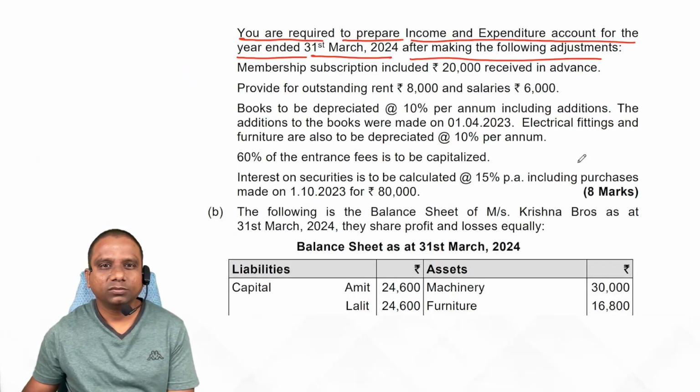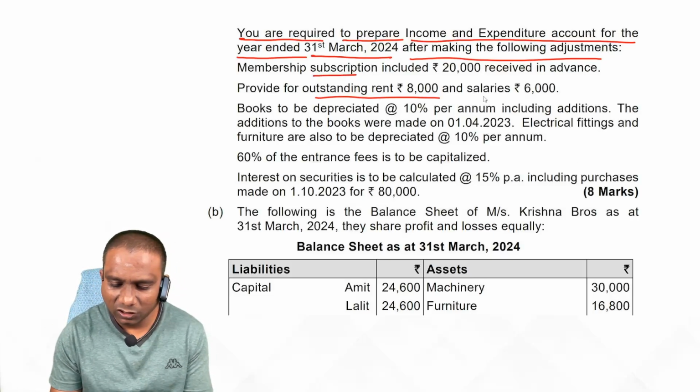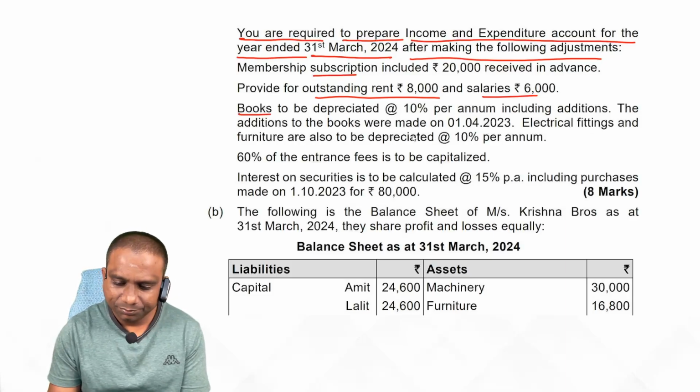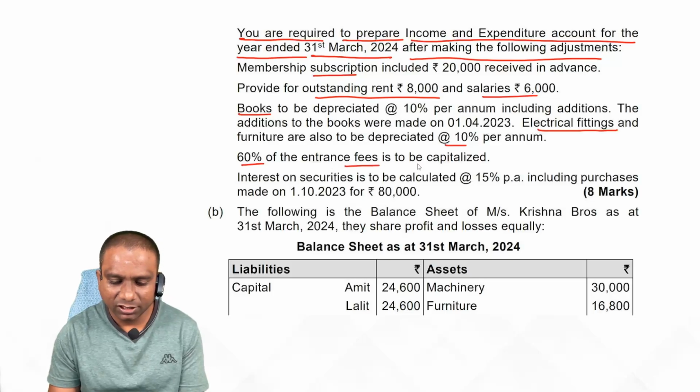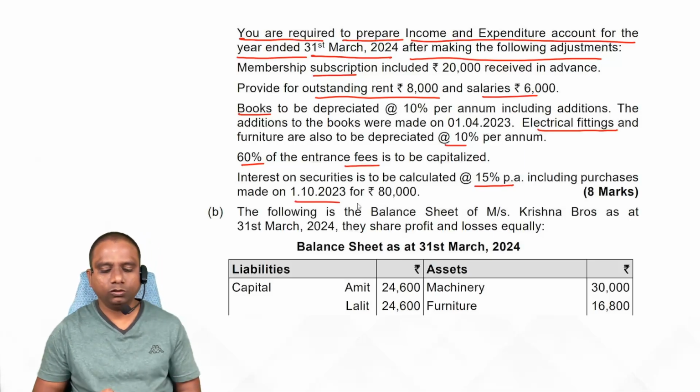Look at the adjustments. Adjustment is for what? Membership subscription, outstanding rent, outstanding salaries, books depreciation. Next, electrical fittings and furniture depreciation. 60% of the entrance fees is to be capitalized. Interest on securities is to be calculated at 15% per annum, including purchases made on 1/10/2023.